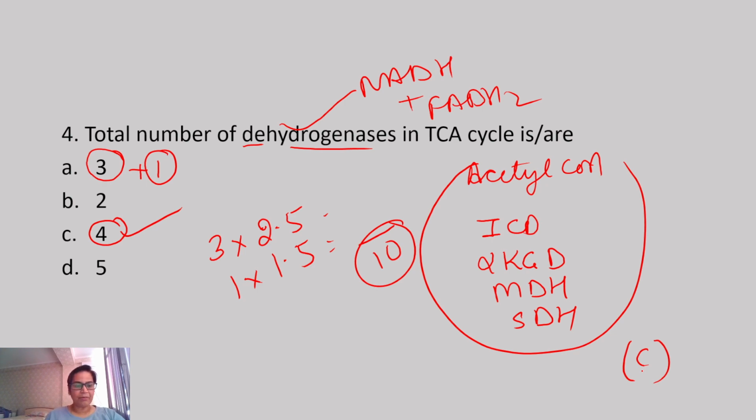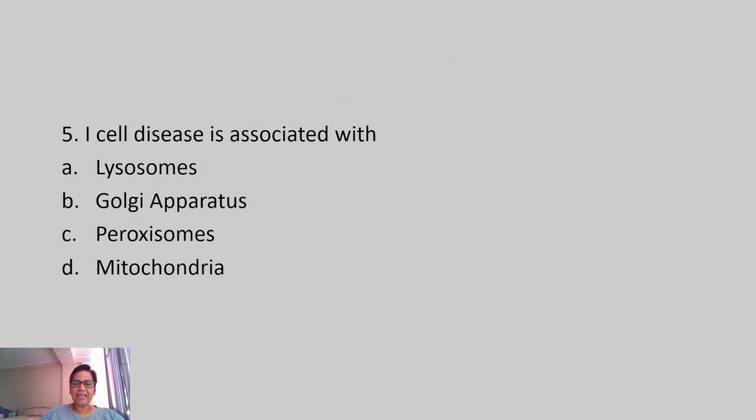Moving on to question number 5. I-cell disease is associated with. Now this is again a very important question. This is inclusion cell disease, and it is associated with lysosomes. And the carbohydrate which is involved in this I-cell disease is mannose 6-phosphate.